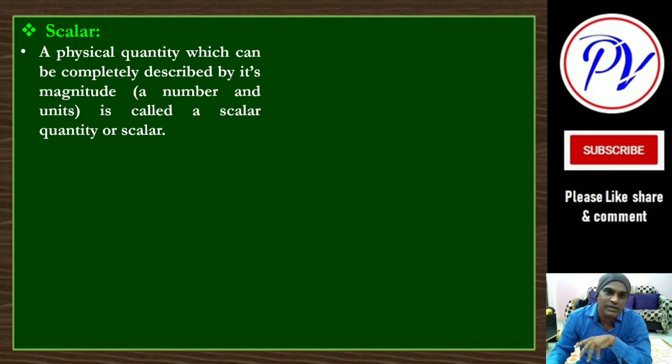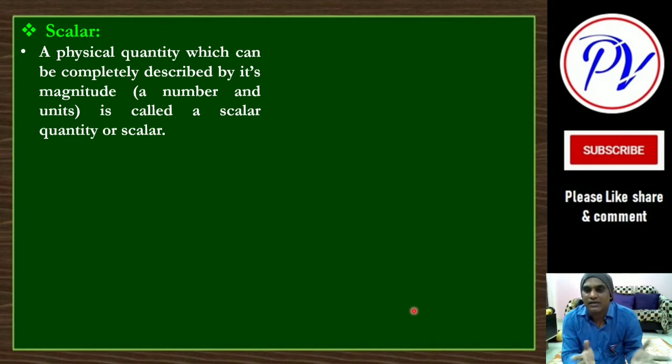Magnitude means a number and a unit. Suppose 1 kg sugar: 1 is the number and kg is the unit. Combined, we say it is the magnitude.